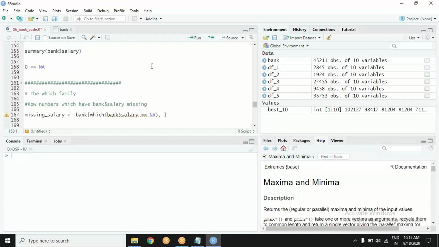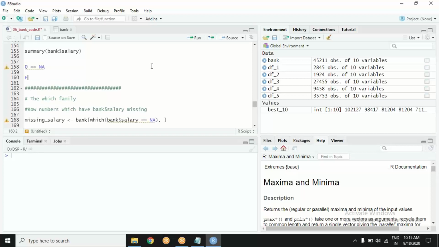What do you think is going to be the answer? Getting the idea? Yes, zero is a value. It cannot be equal to NA.